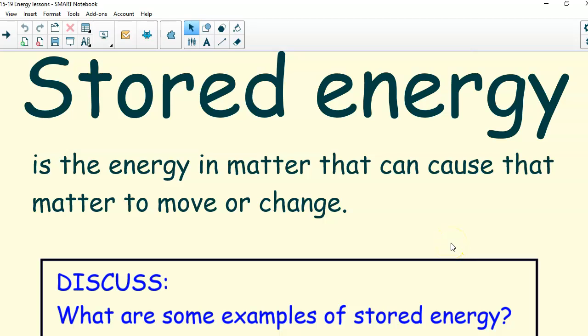Hopefully you thought of a couple different examples. I'll give you two. One would be food. There's energy in food that helps us get energy. So when we eat and we have that energy stored in our body, that helps us move. So that would be stored energy. Another example would be a battery. So a battery has stored energy waiting to be used as well. And that is a chemical kind of energy, which we'll learn about later when we learn about electricity.